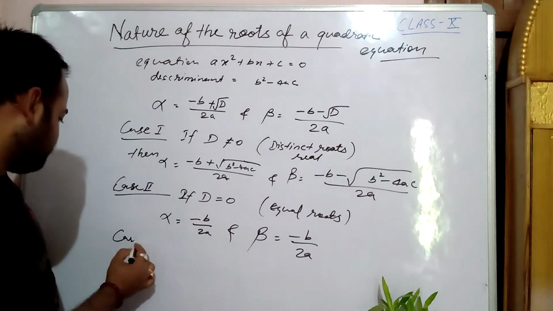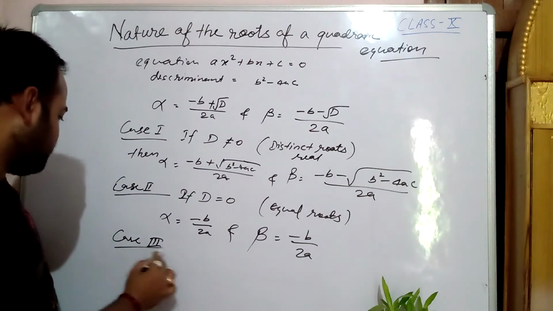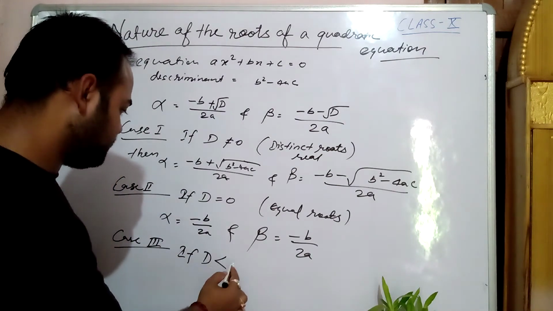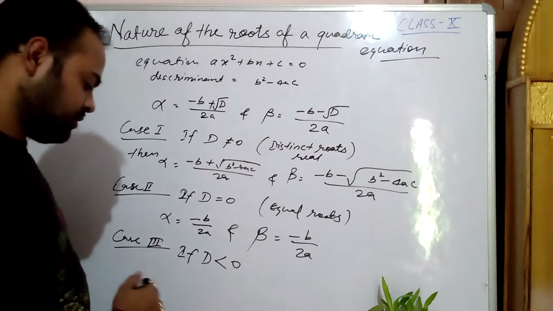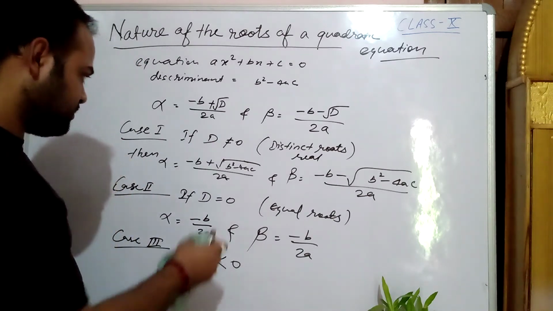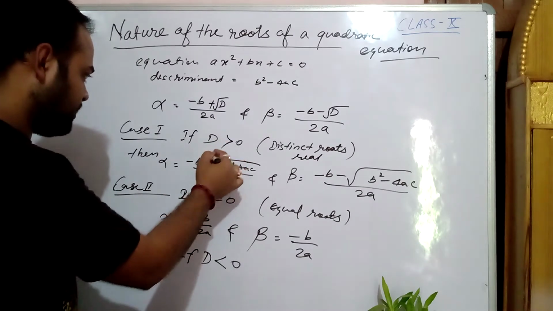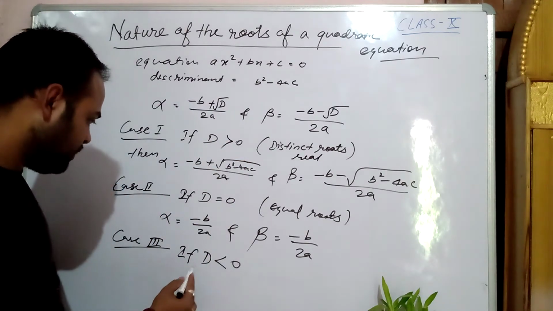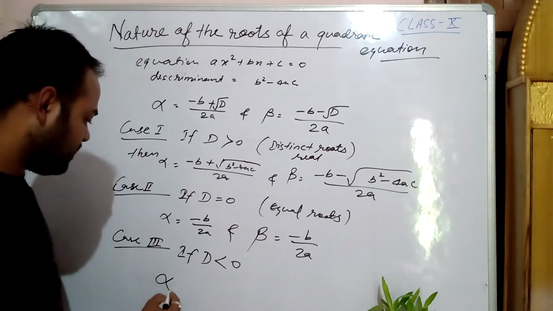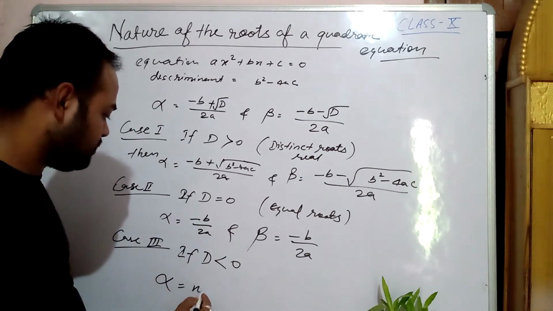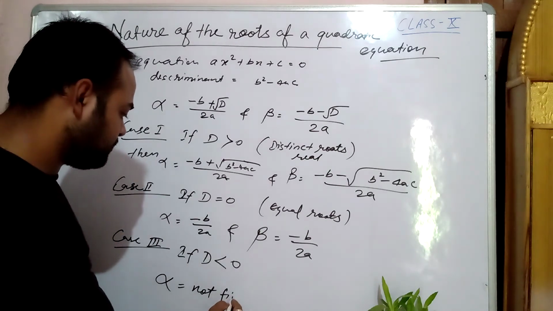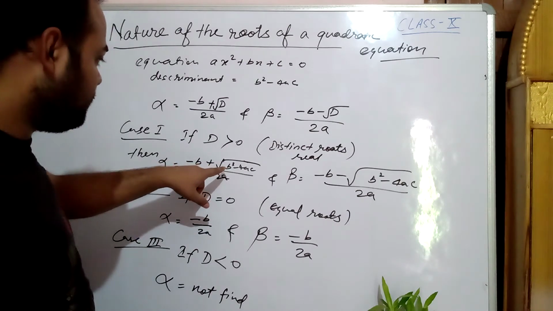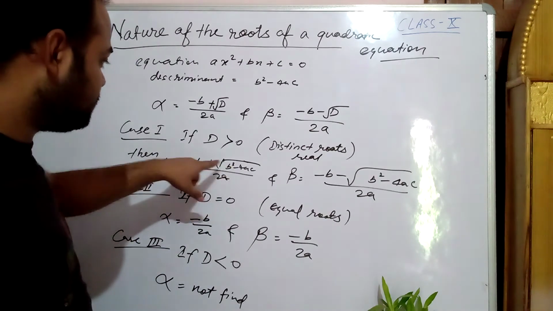Now case 3. Here d greater than 0, d equal to 0, and d less than 0. If d is less than 0, then alpha cannot be found, because we cannot take the square root of a negative number.